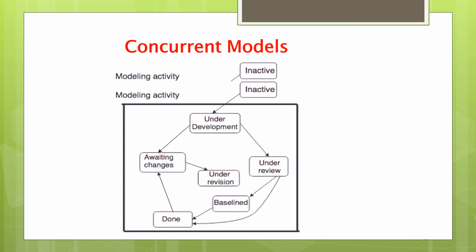At the start of the system, it is in an inactive state. Then it goes into the under development stage. This modeling is applicable for all types of software development and provides the accurate picture of the current state of the software model.